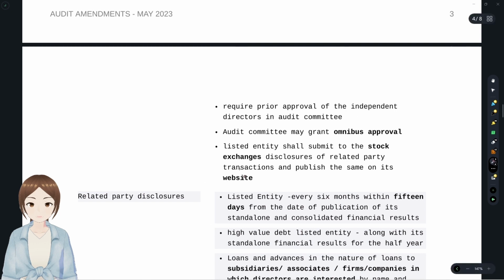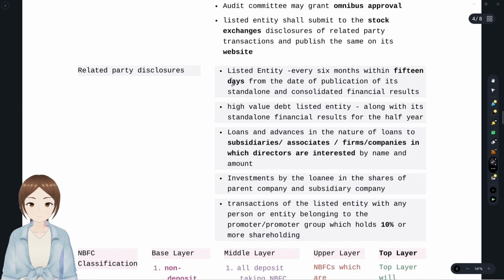The listed entity shall submit to the stock exchange the disclosures of related party transactions and publish the same on the website. Have you seen something like this? SEBI LODR regulations, economic laws. Same. Related party transactions. Related party disclosures.